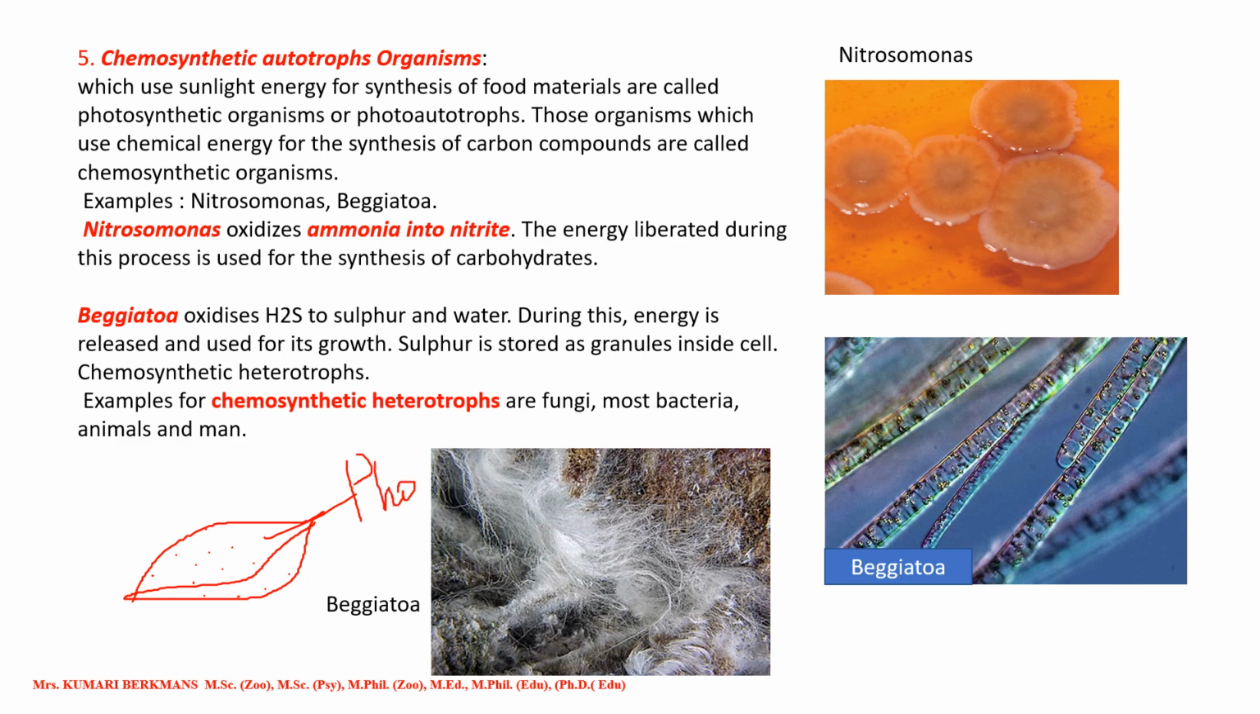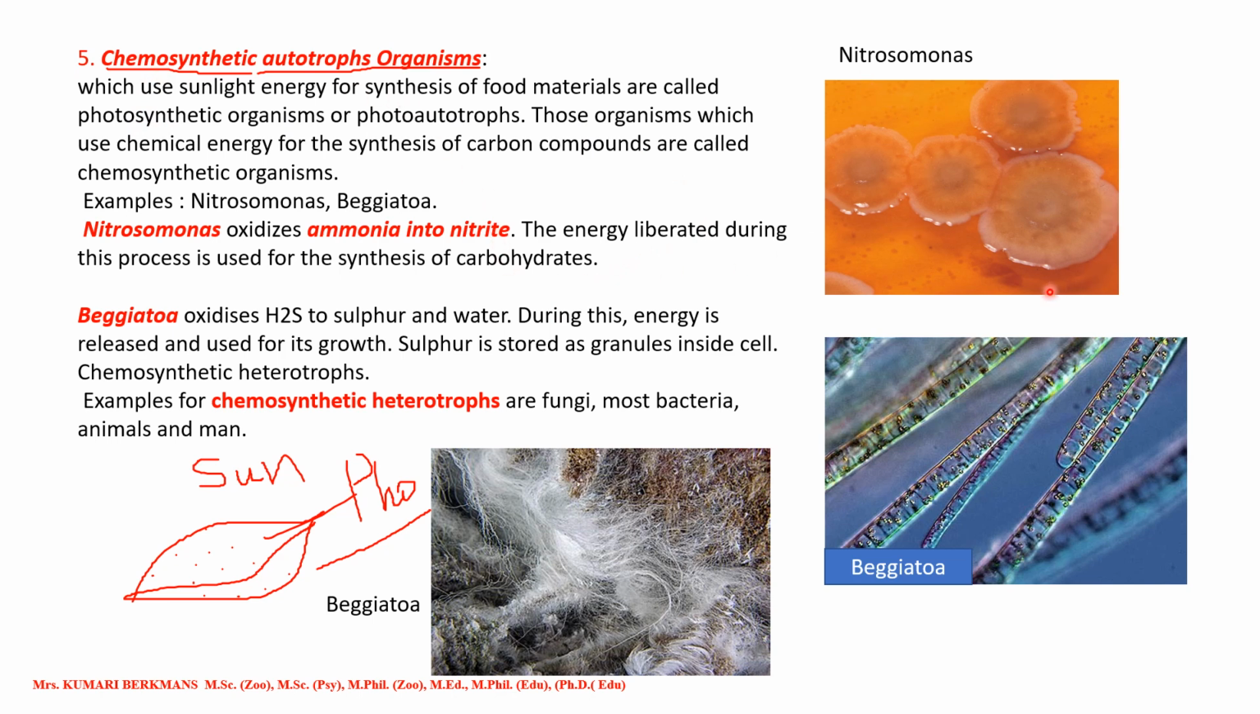Then what is chemosynthesis? Chemosynthesis means, instead of sunlight, some plants or some organisms use chemicals to produce their own food. So they are called chemosynthetic autotrophic organisms. They produce their own food by using some chemicals. One example, let us see here.